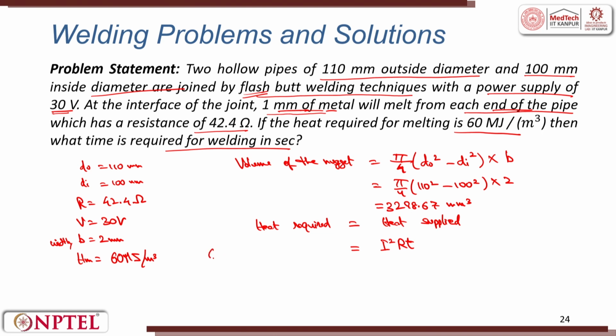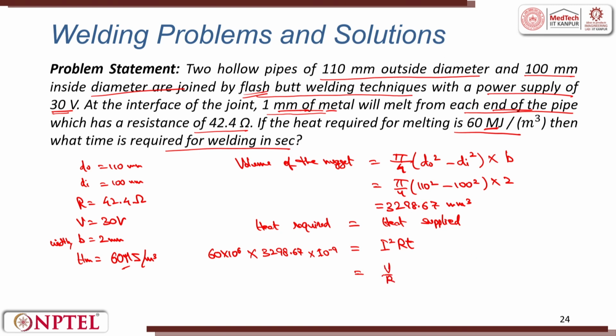Heat required for melting is 60 into 10 raised to power 6, 10 raised to power 6 is put because it is megajoules here. This times the volume, 3298.67 millimeter cube. To convert this into meter cube, I have to multiply it by 10 raised to power minus 9. So, this is equal to I square, I is V by R.